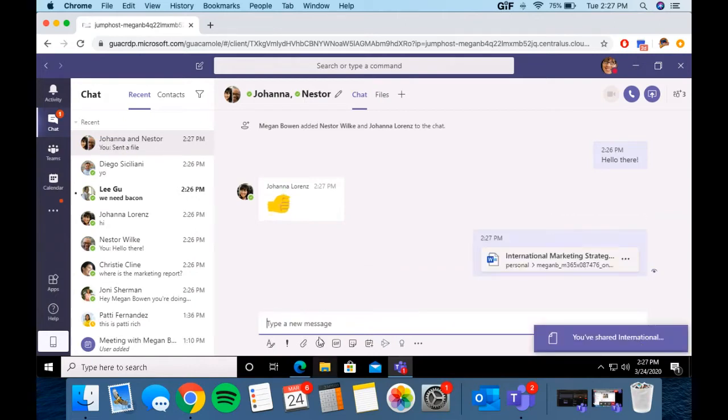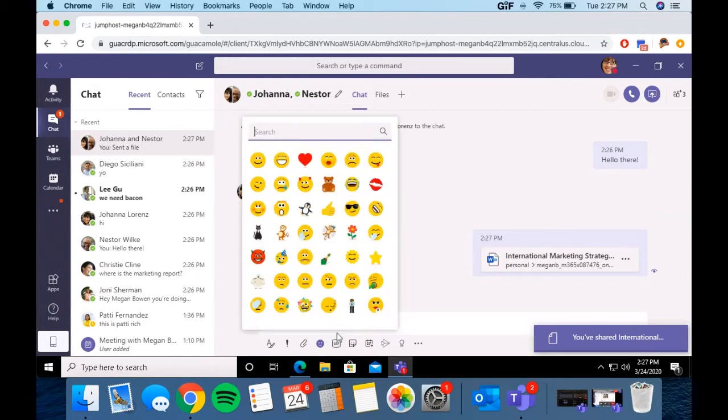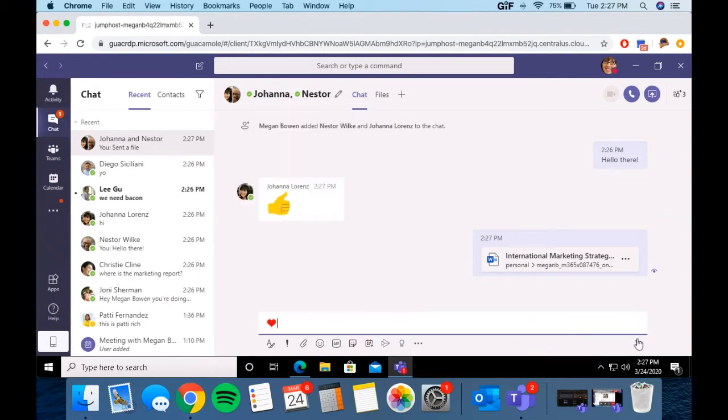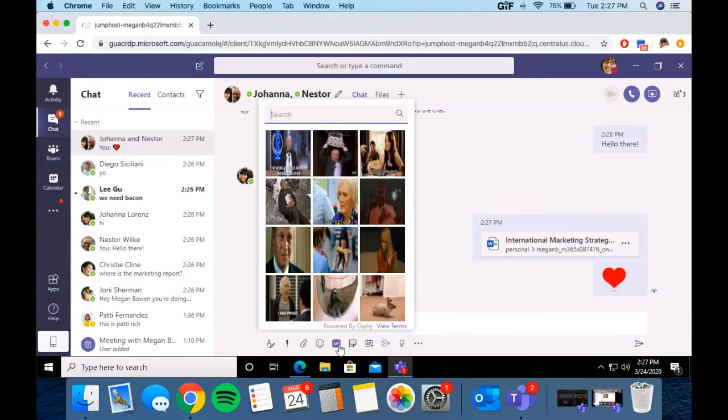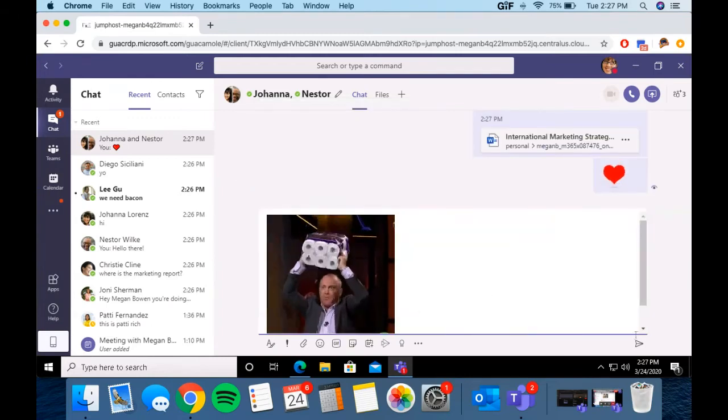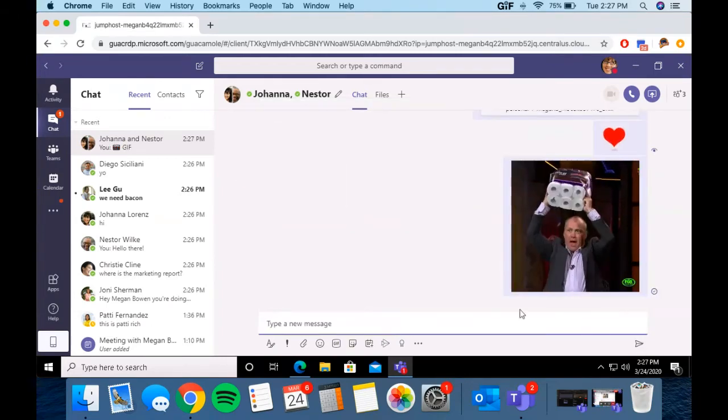Boom. Okay, you know what? Maybe I actually want to share an emoji because I'm very happy. So there's a heart. I want to send a GIF actually because I want to tell a joke maybe. I personally don't send them, but if you need TP, here you go.